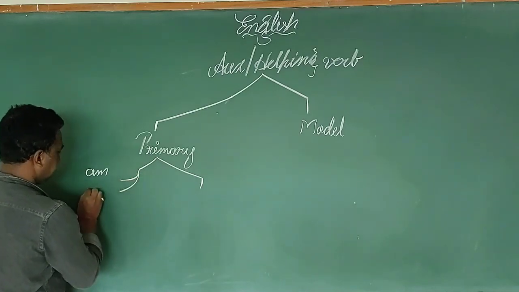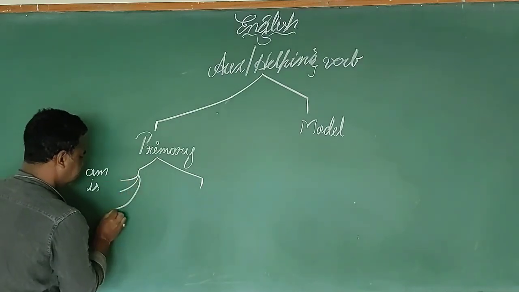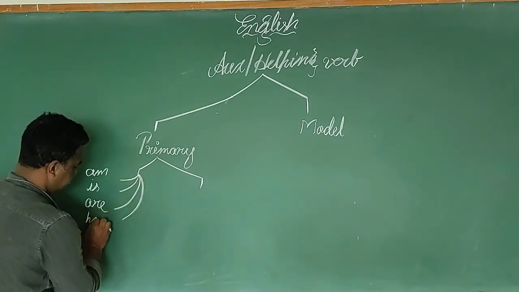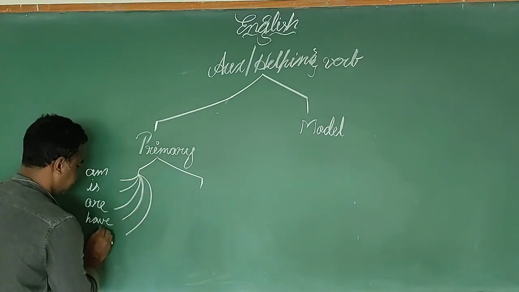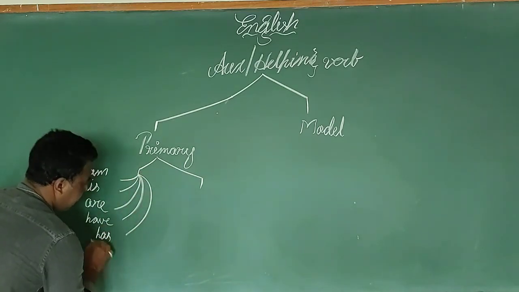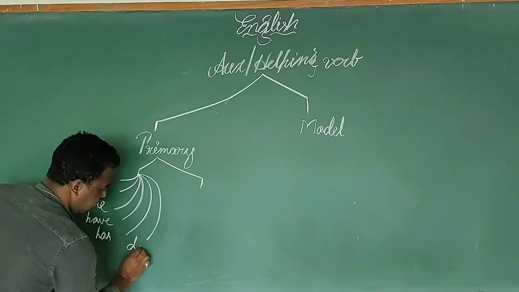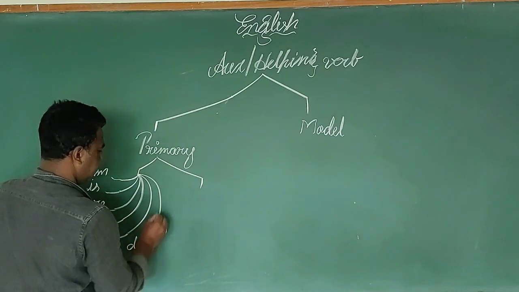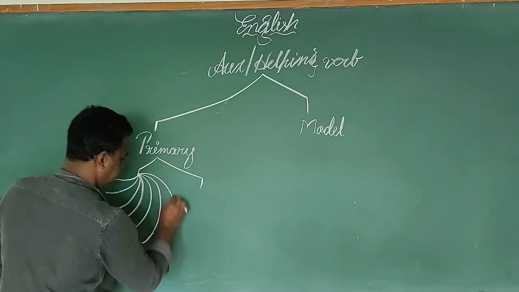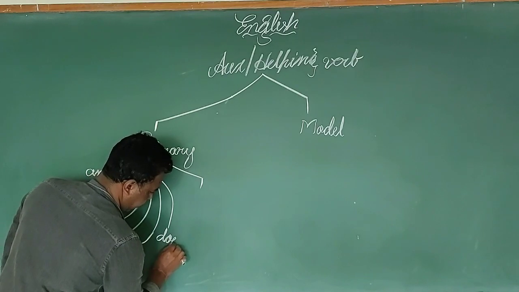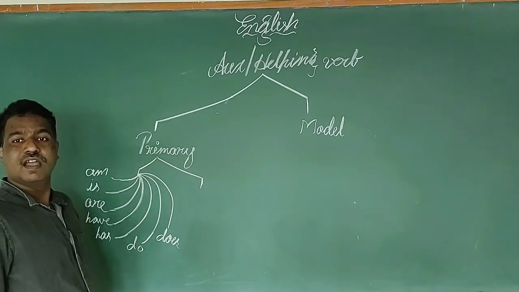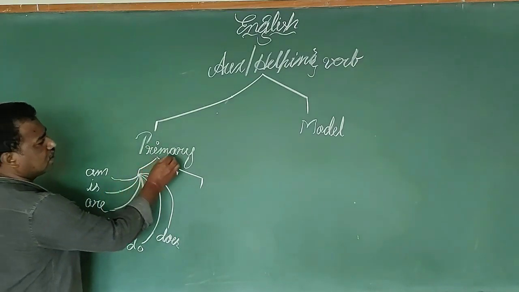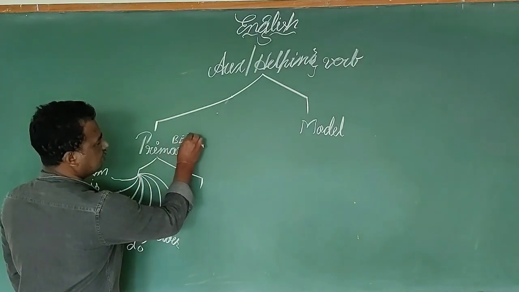Am, is, are, have, has, do, does, and their negative forms. These are all called B forms too; we call them B forms.